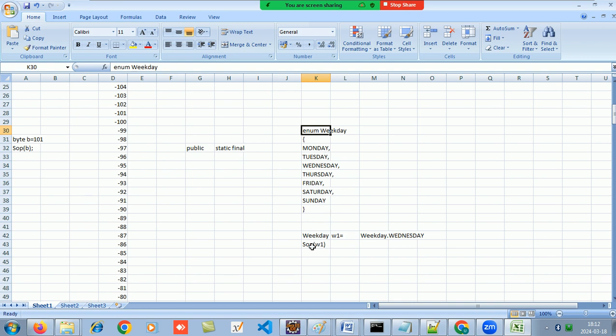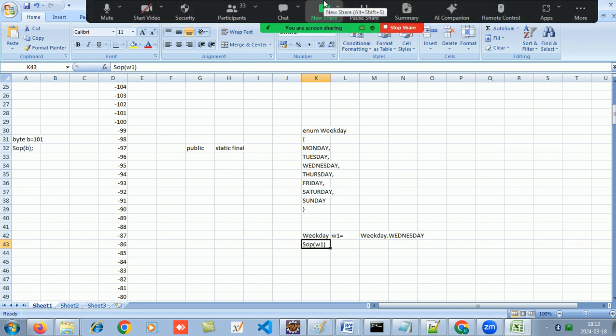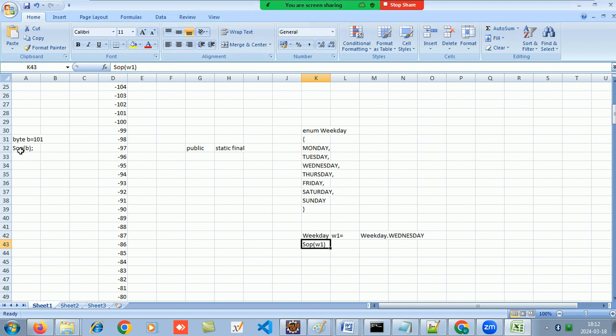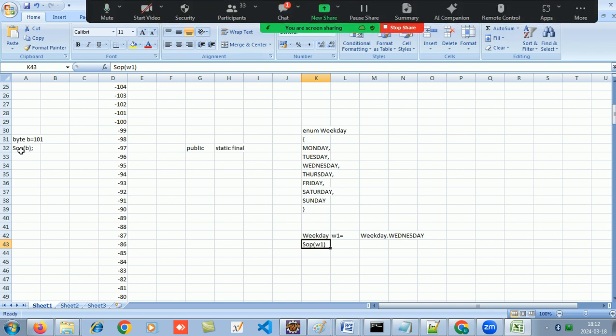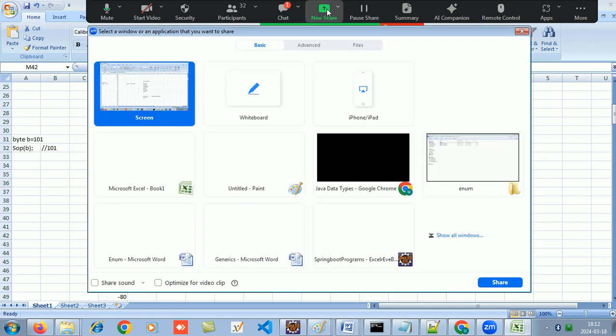So what will this display me now? If I do SOP w1, yes guys, what will this Wednesday display me? If I do SOP b and b is 101, it will display me 101, correct? Similarly, now if I do weekday, it will display me Wednesday. Let's try to check it.